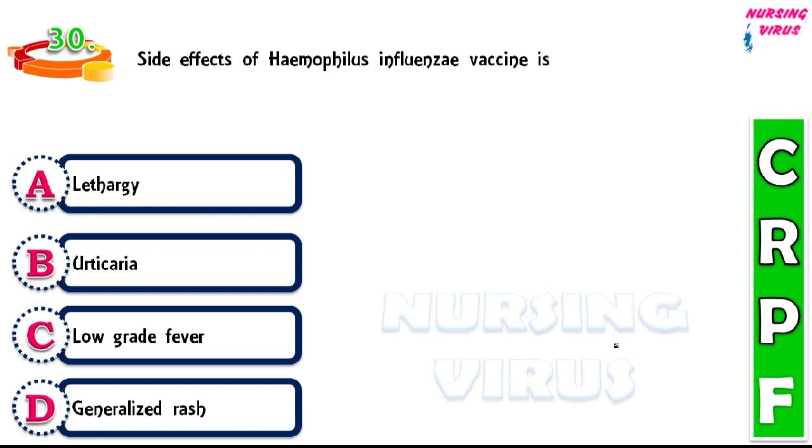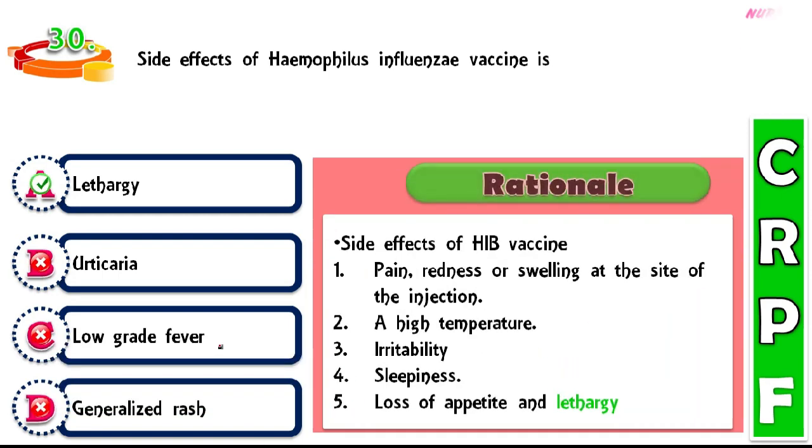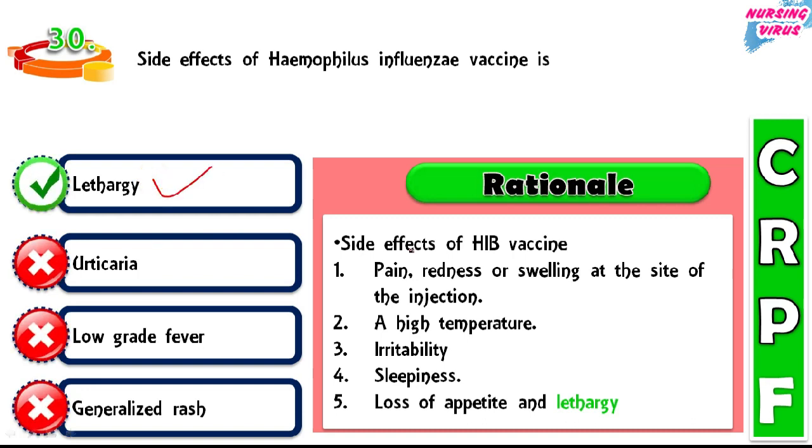So the next one. Side effects of Haemophilus influenzae vaccine are lethargy, urticaria, low-grade fever and generalized rashes. So the correct option is lethargy. Here I have given the list of side effects of the Hib vaccine: pain and redness or swelling at the site of injection, and the person may have a high temperature, irritability, sleepiness, loss of appetite and also lethargy. So among the given options, lethargy is the correct one.